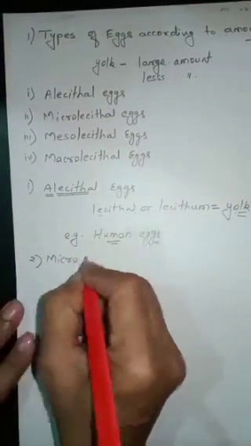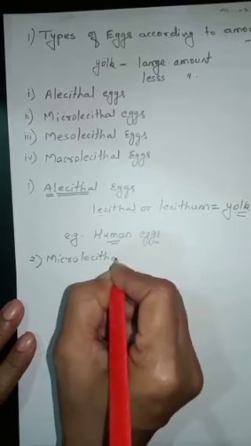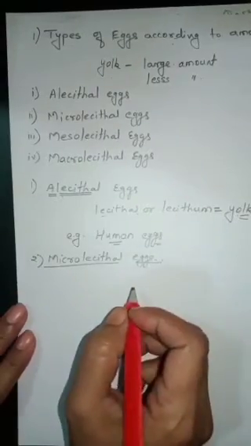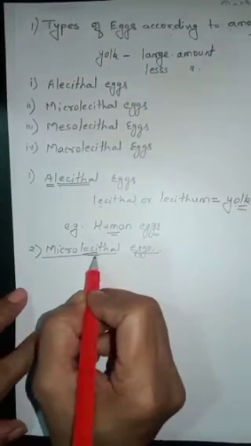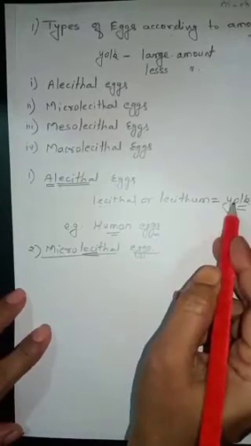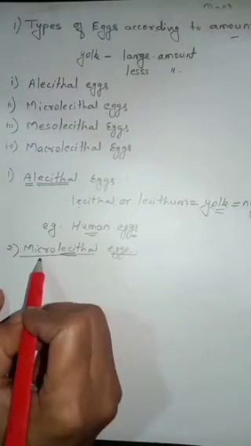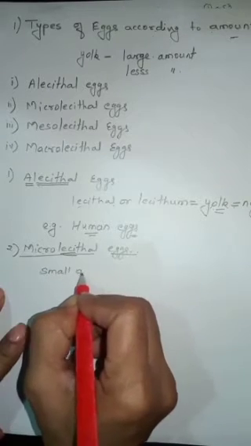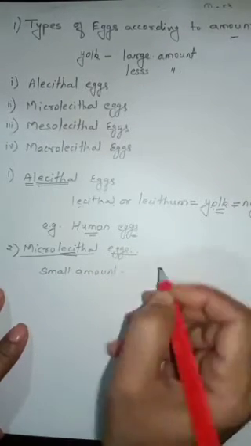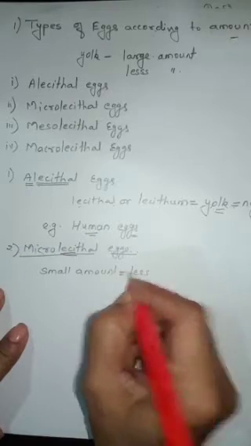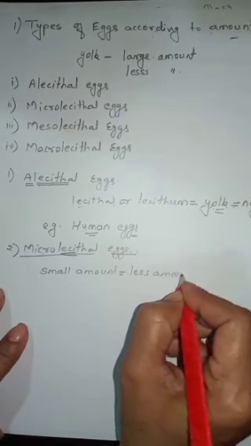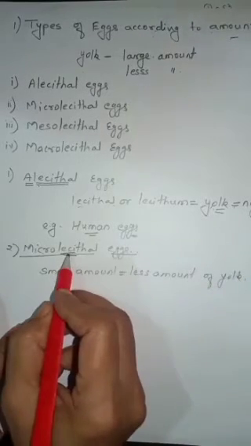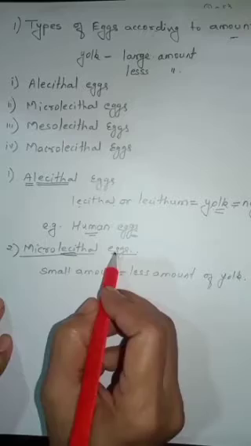Now, second one is microlecithal eggs. Our second type is microlecithal eggs. Now, what is meant by lecithal? Here it is also lecithal means yolk. Okay. Now, what is meant by micro? Micro means small amount or less amount of yolk. Therefore, this type of egg is known as microlecithal egg.